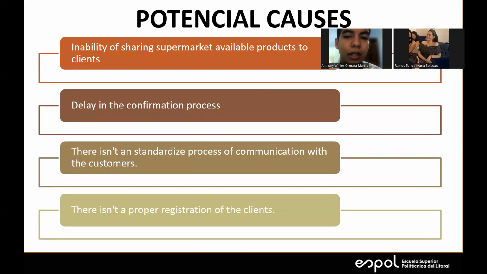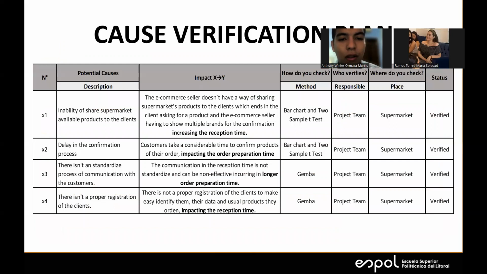We had the potential cost. We had the inability of the sharing supermarket available products to the clients, delaying the conforming process. There is a standardized process of the communication with the customer. We have the cost verification plan.